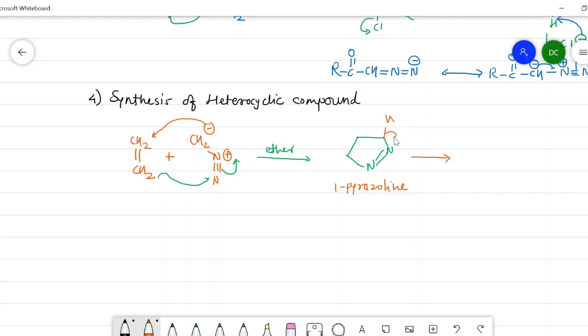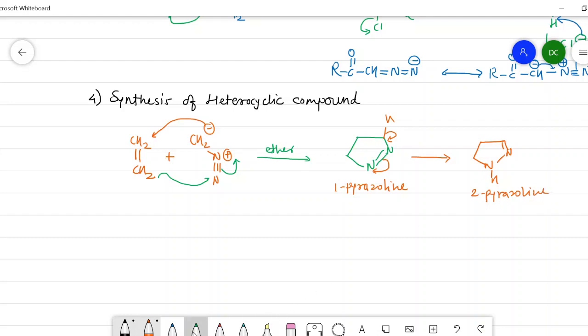It may convert into the 2-pyrazoline by the shift of one of the hydrogens from this carbon. It loses electron, and there is a breaking of this bond, and the nitrogen is going to convert into NH. So here we may get NH, and there is a double bond between this carbon and nitrogen. It is a 2-pyrazoline.